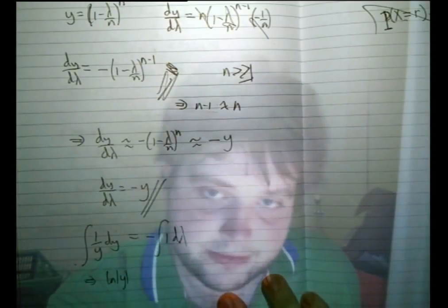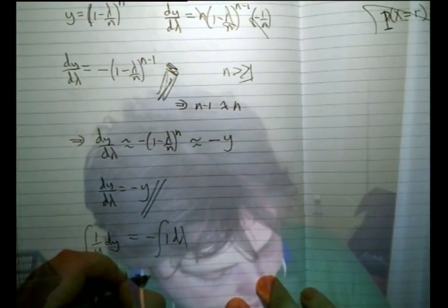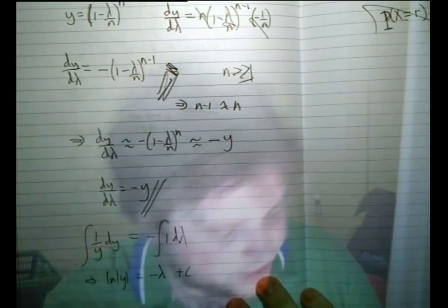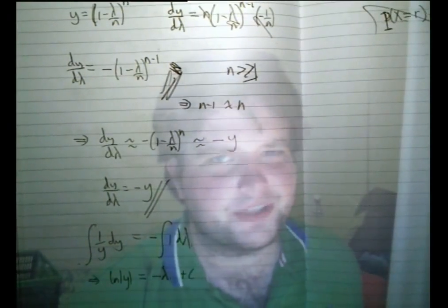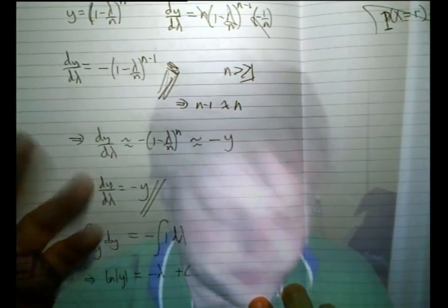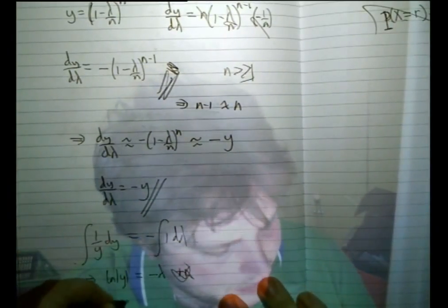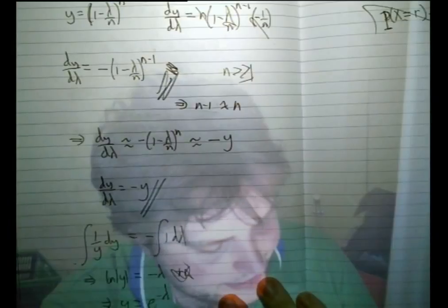Log y is equal to minus lambda plus a constant of integration. You don't care, this c is going to be 0. Just forget it. So y is e to the minus lambda.